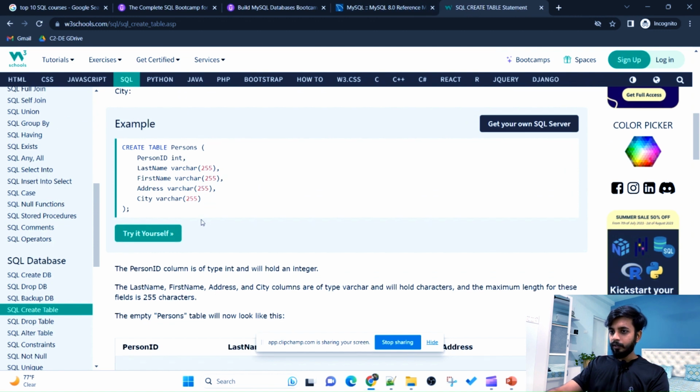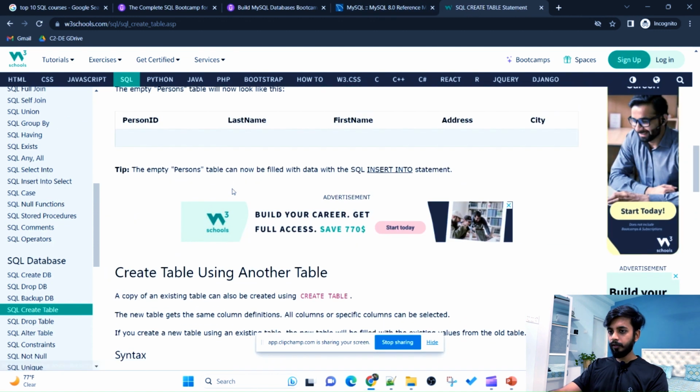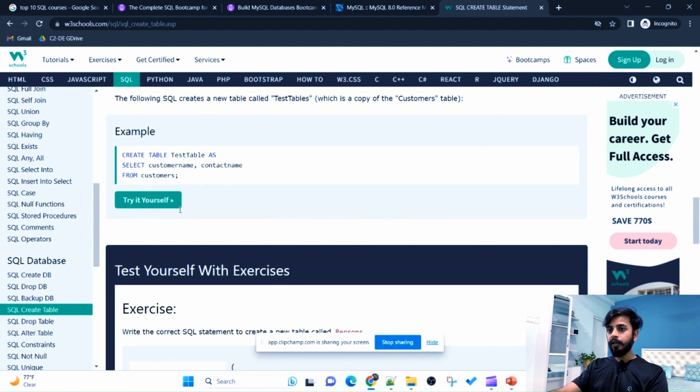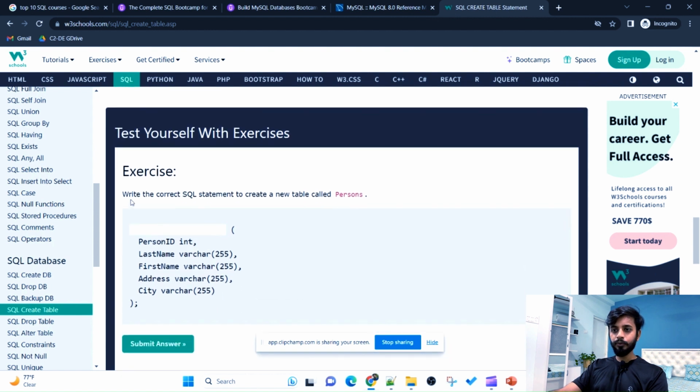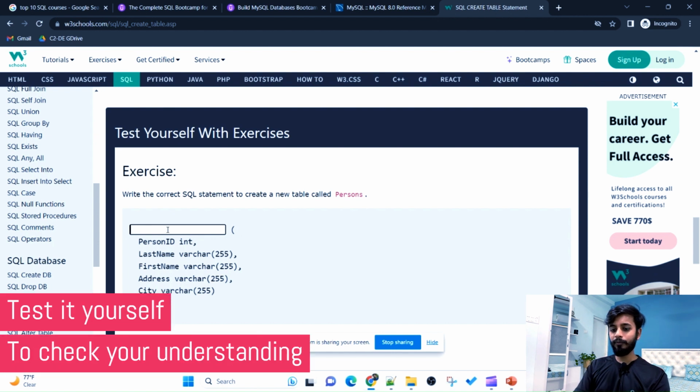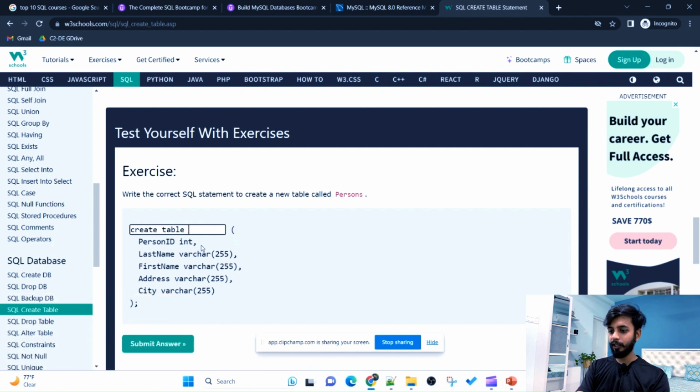Okay, so if you scroll down, there are several examples here as well. And after that, there is one section called test yourself with exercises. Okay, now here they will give you one question. So here the question is: write the correct SQL statement to create a new table called persons. Okay, and there is something like fill in the blank. Okay, so you have to fill the blank. So what could come here? Like, I know that this will come as create table and table name. Table name, what they have given is persons.